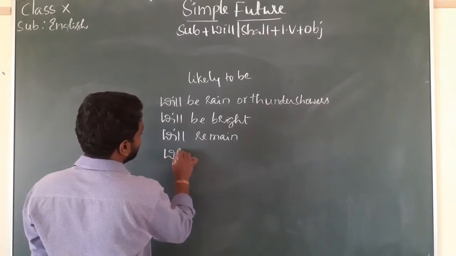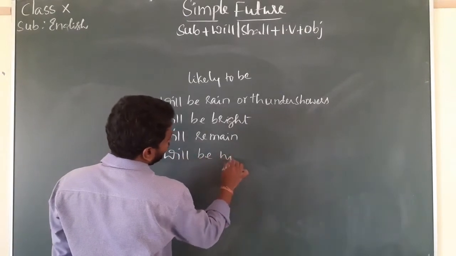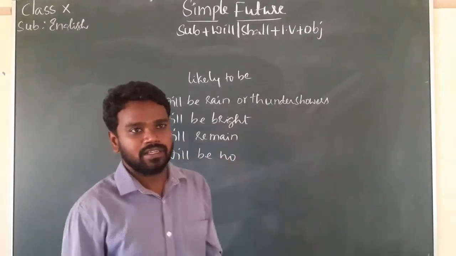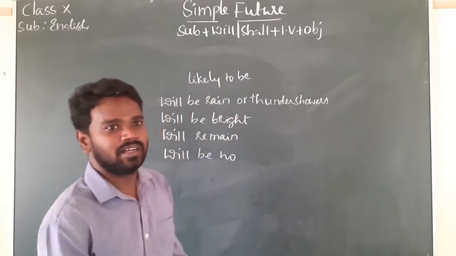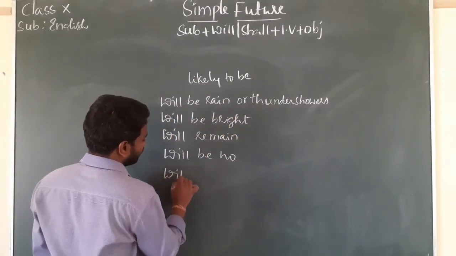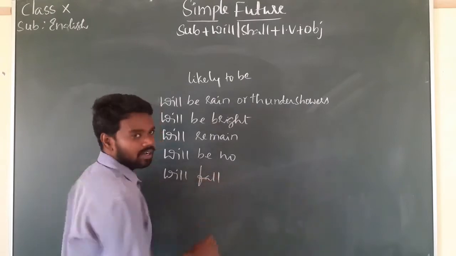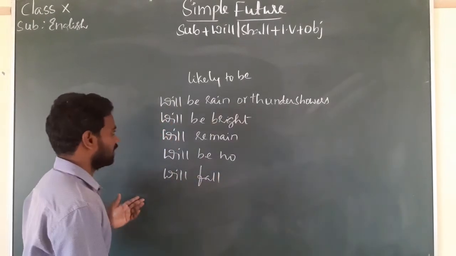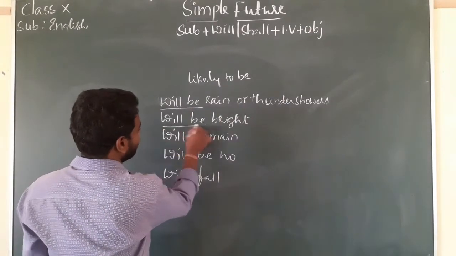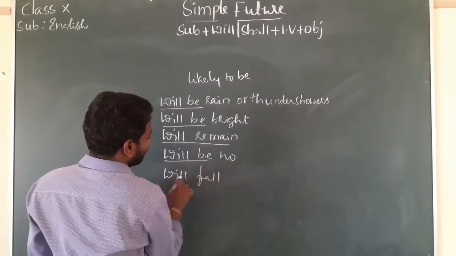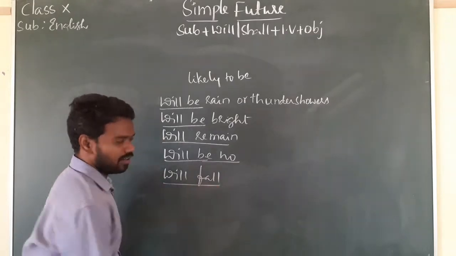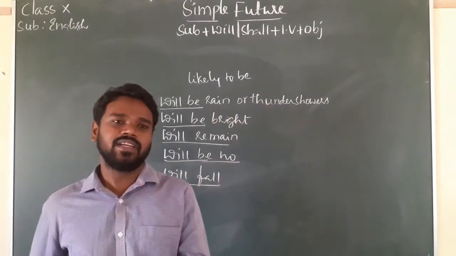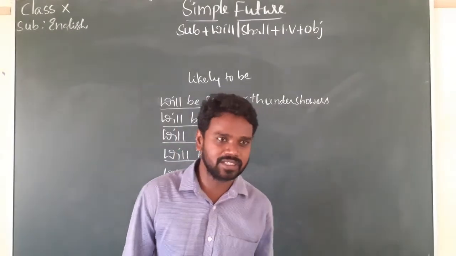There will be no considerable change in the temperature and it will fall significantly. Will fall. How will fall? Night temperature will fall significantly. So these are used: will remain, will be no considerable change, will fall. Night temperatures will fall significantly.